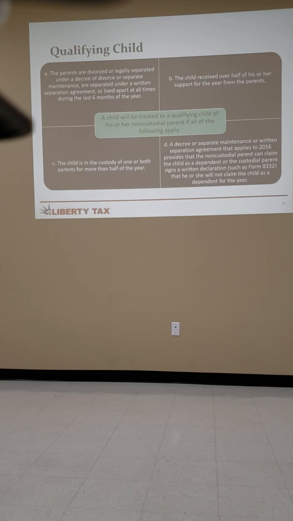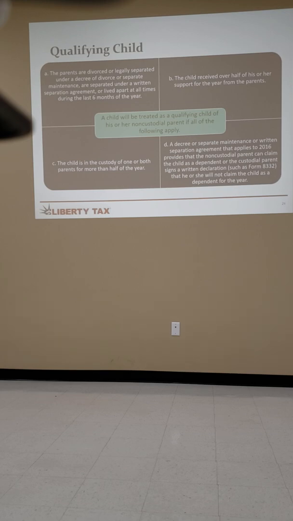So if someone's married and they're going through some hard times, and a mom or dad comes in and says, "Well, my kiddo was with me, I'm going to claim them." If they tell us that they lived with their partner those last 6 months, they're only supposed to file joint or separate. Not supposed to be head of household, which we'll get into in a minute. That's kind of the biggest thing we deal with, okay, is legal. And yet again, what do they have to do if the IRS audits them? They're the ones that have to prove it, okay?